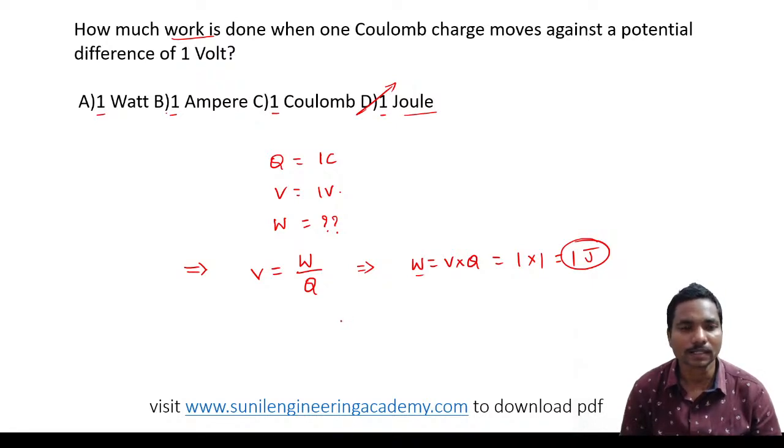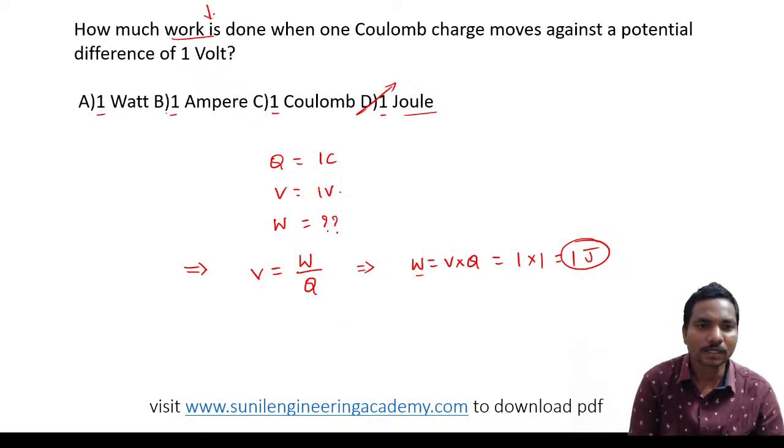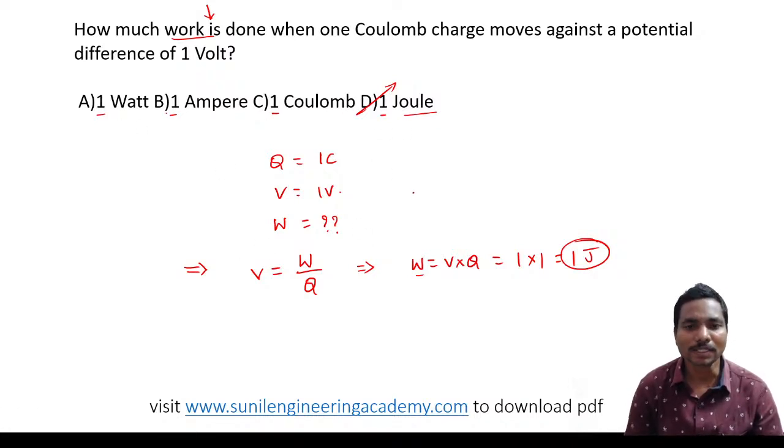That is the trick. If the unit of work done is joules, all are 1111, and joule is the only option. So directly you can give the answer as option D. No need of thinking here. Coming to the next one, all of you getting my point? So units are very important.